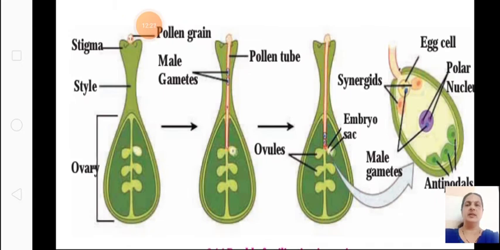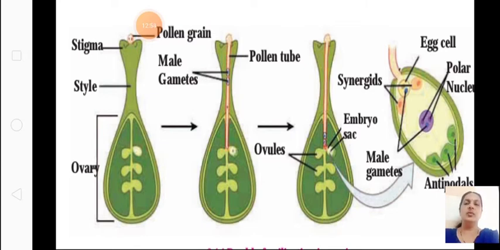You can see here, in the first figure, you can see the style. The topmost part is the stigma, then the style and the ovary. Okay, in the second figure, you can see how pollen grains come inside and the pollen tube is formed. You can see the white tube-like structure, which is called the pollen tube, and two male gametes enter through the style.